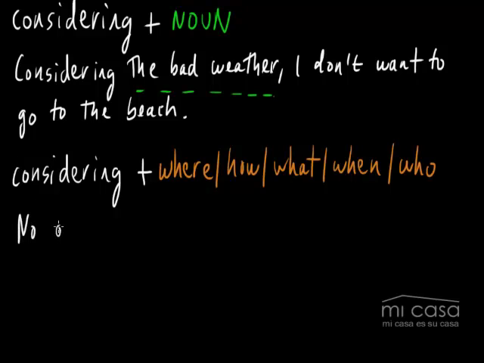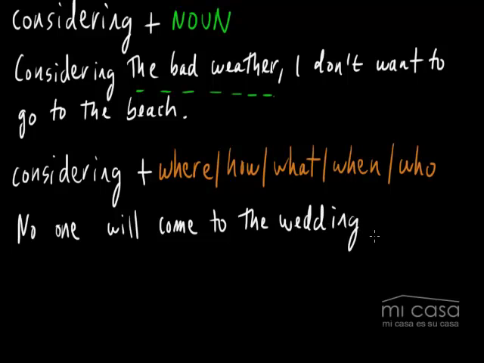No one will come to the wedding. Well, it's kind of a sad example. No one will come to the wedding considering where it is.